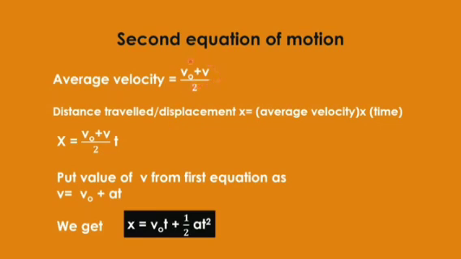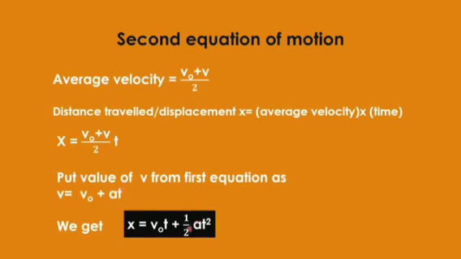So x equals v naught plus v divided by 2 into t. But you have to put the velocity v here. V equals v naught plus at. If you put the value of v naught plus at for v, then you are getting 2 times v naught plus at, and of course the whole thing is to be multiplied by t. So you are getting v naught t plus half at square.